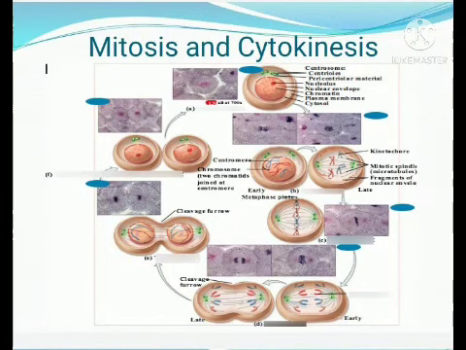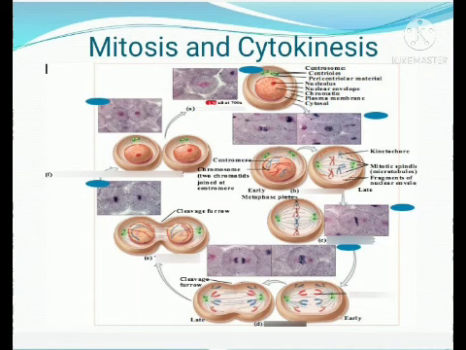Now we will move on to the mitotic phase of the cell cycle. The mitotic phase consists mainly of nuclear division and cytoplasmic division. The nuclear division is known as mitosis, and the cytoplasmic division is known as cytokinesis. With this, two identical cells are formed.